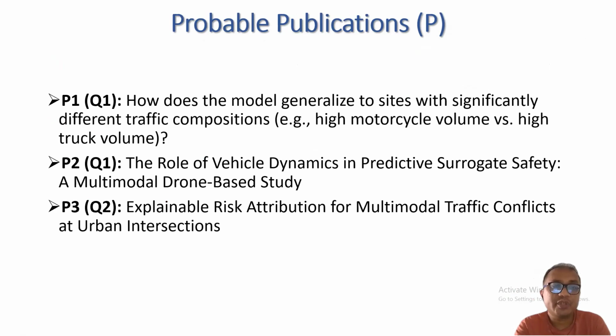So the probable publications are publications 1 and 2 in Q1 and 3 in Q2. Publication 1 talks about how the model generalizes to sites with significantly different traffic composition, like high motorcycle volume and high truck volume, and what happens in that case. Publication 2 is the role of vehicle dynamics in predicting surrogate safety. And publication 3 will cover explainable risk attention for multimodal traffic conflict. It will consider signalized intersections.